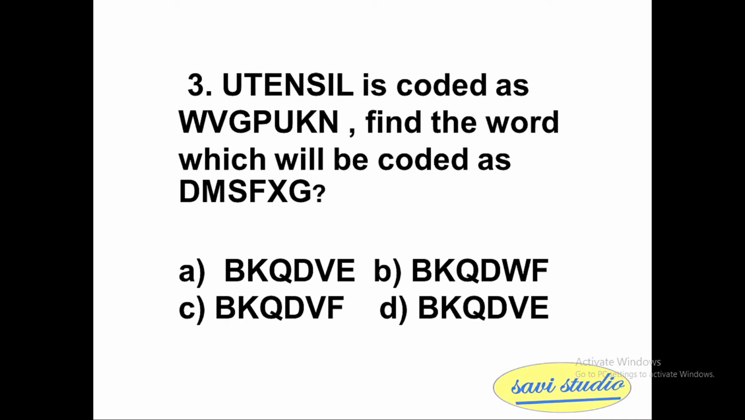So let's go for the third question. Utensil, UTENSIL, is coded as WVGPUKN. Find the word which will be coded as DMSFXG. We have four options: A, BKQDVE. Option B, BKQDWF. Option C, BKQDVF. Option D, BKQDVE.